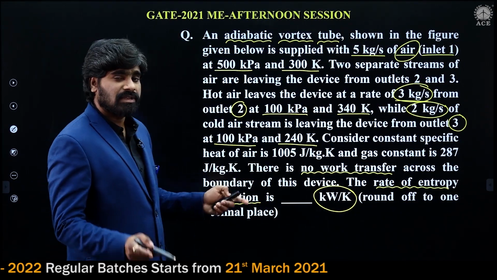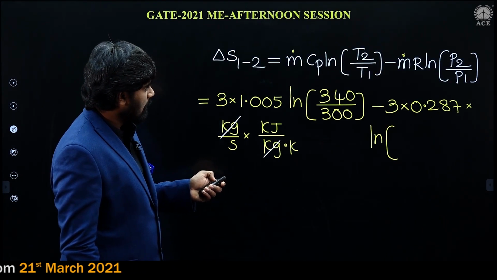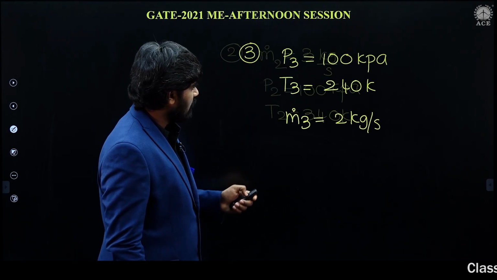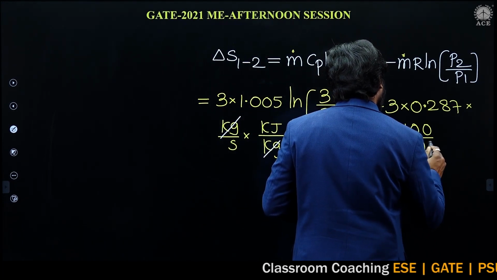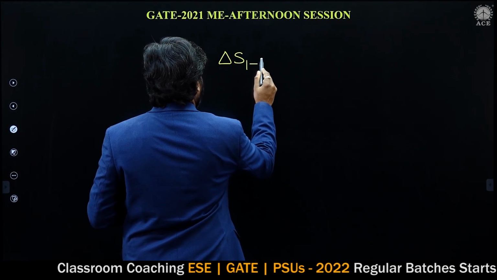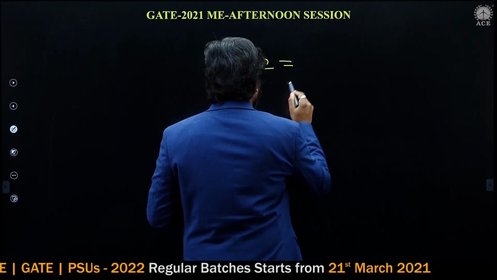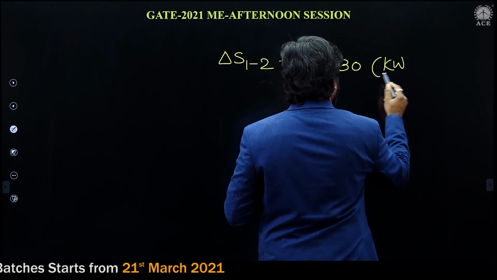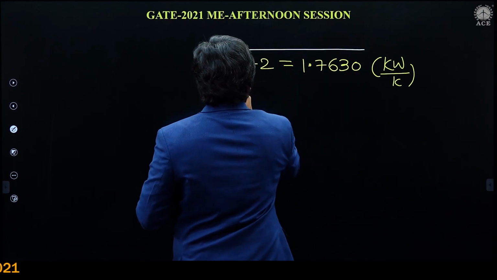R is given as 287 joule per kg Kelvin, but it should be in kilojoule per kg Kelvin, so 0.287, into ln P2 by P1. The pressure at 2 is 200 and the pressure at 1 is 500, so 200 by 500. This is the change of entropy for 1 to 2. We calculate this to be 1.7630 kilowatt per Kelvin.